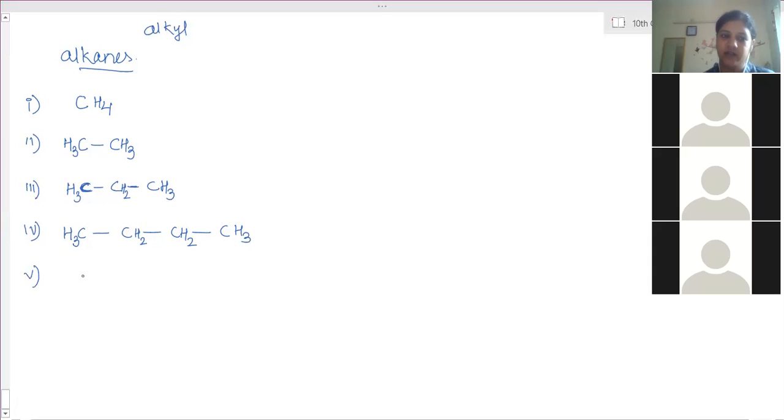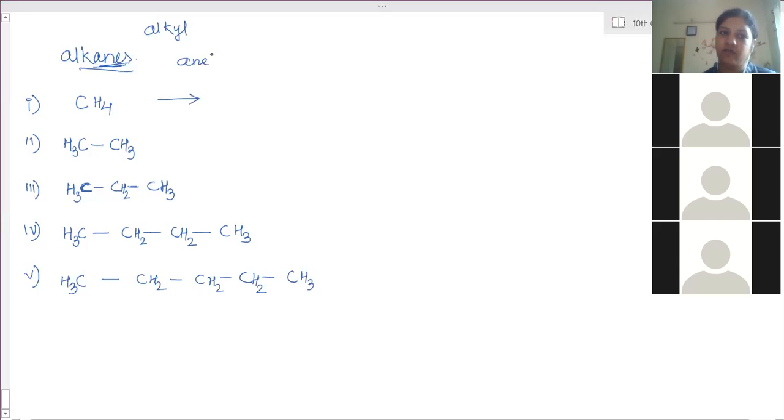Next, 5 carbon atoms. This carbon atom 3, then 2, 2, 2, 3. So always remember, at the end the carbon atoms have 3 hydrogens, and in between everyone has 2 hydrogens. Clear?